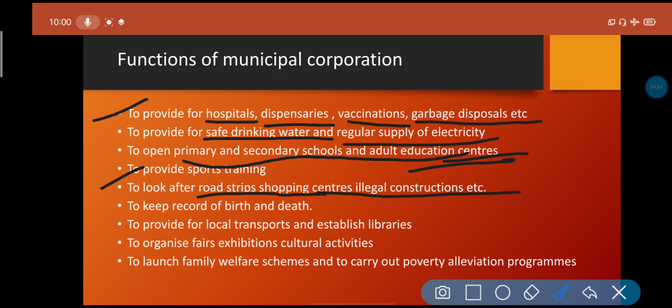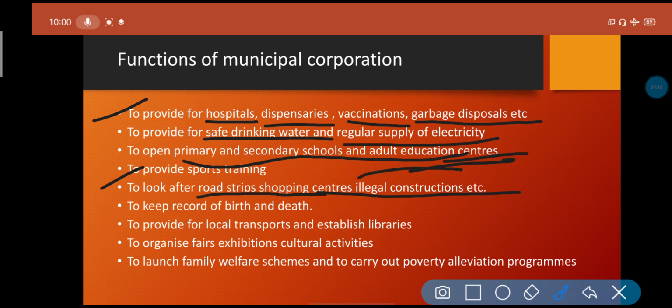Like in this present situation where COVID-19 is a pandemic, where hygiene is very much important. So in each municipal corporation, they are trying to sanitize all the markets, all the places. So these also are the work of the municipal corporation or municipalities.